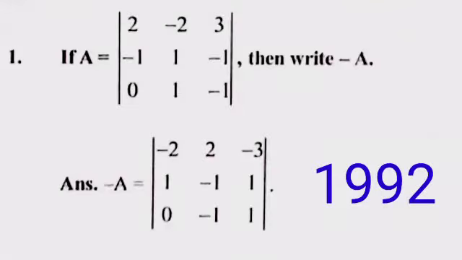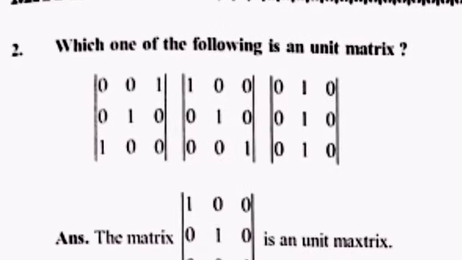In this video I will discuss some very short questions. The first question: a determinant is given as A and you have to find negative of A. That means you have to multiply -1 in any one row or any one column. The next question is which is a unit matrix. Unit matrix means the diagonal elements should be 1 and the other elements should be 0. The answer is given: the matrix 1 0 0, 0 1 0, 0 0 1 is a unit matrix.